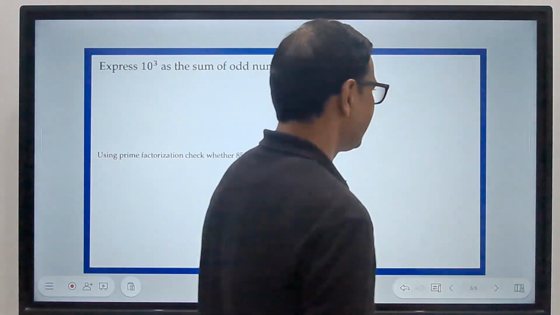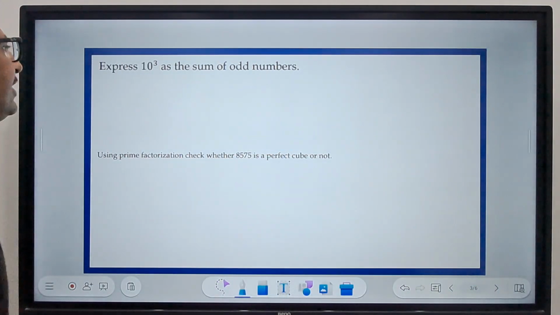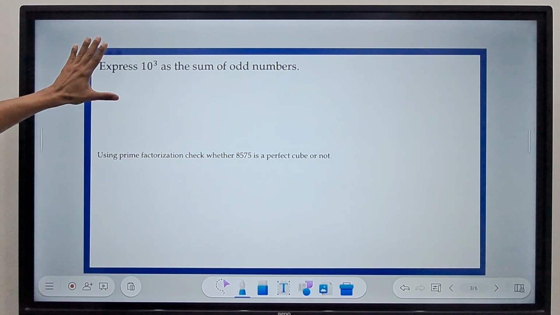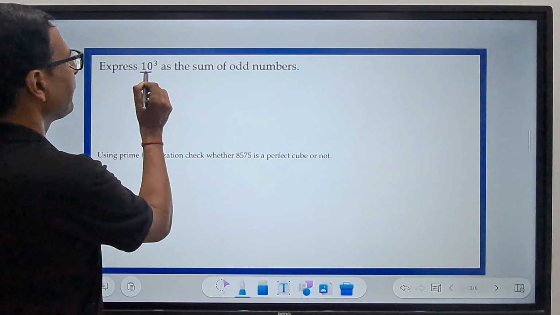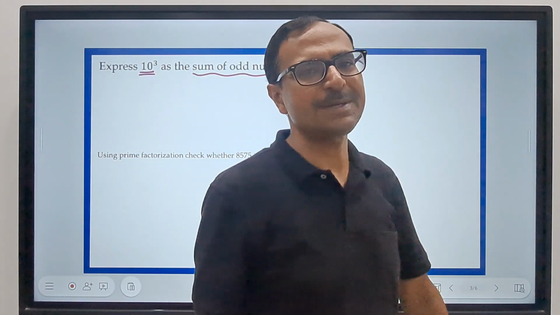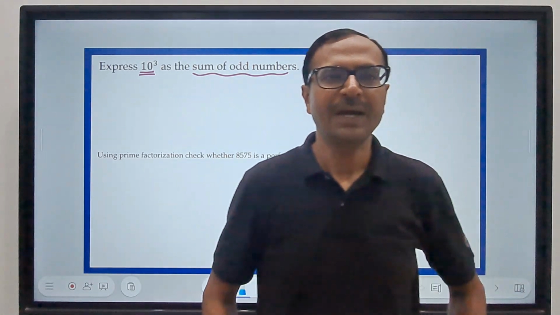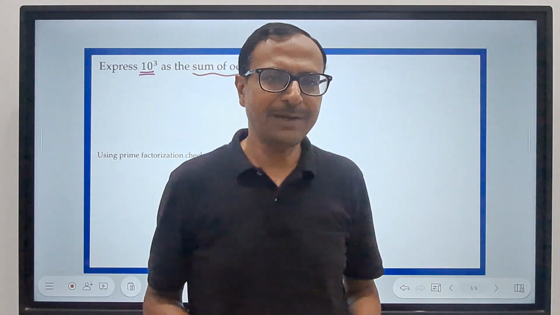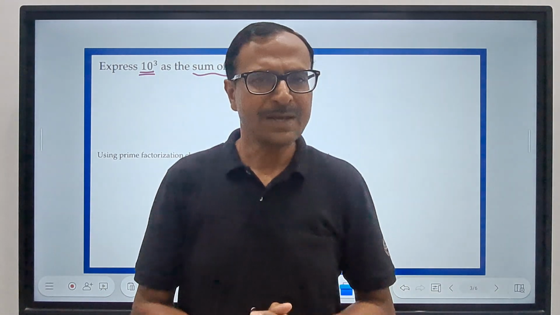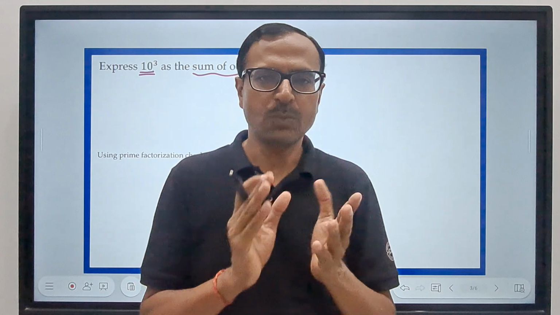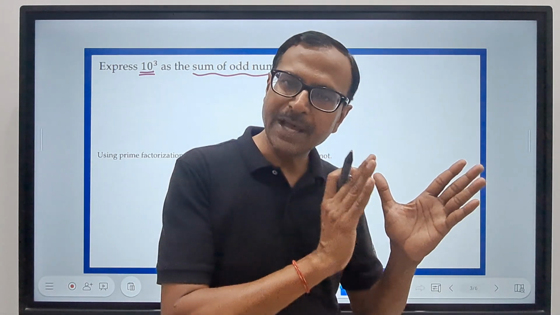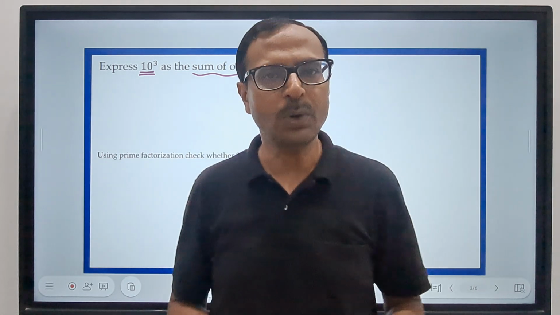So friends, let's see the questions in hand now. Here we have the first question, a tactical question where we are trying to express a cube number as the sum of odd numbers. Now a very important concept in cubes and cube roots chapter, and you will be really amazed by the beauty of mathematics when I show you this. Somehow the perfect cubes, 1 cube, 2 cube, 3 cube, they are related to sum of odd natural numbers. Let me show you how.